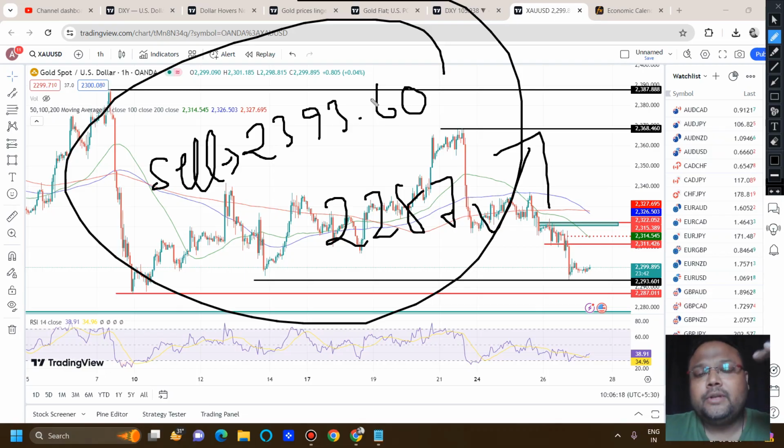We can look for a sell below this level, and if selling pressure is high, we can continue with the sell. But before the US session, there is a good chance that 2287 will work as support. Once the market hits 2287, observe the market. We can switch to a lower time frame of 15 minutes. If you see the market shows price rejection from below, you can hit the buy button.